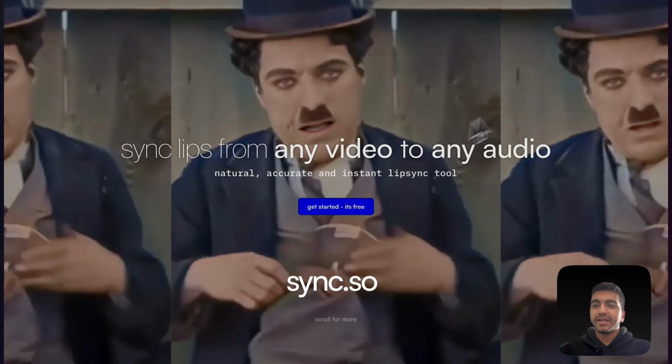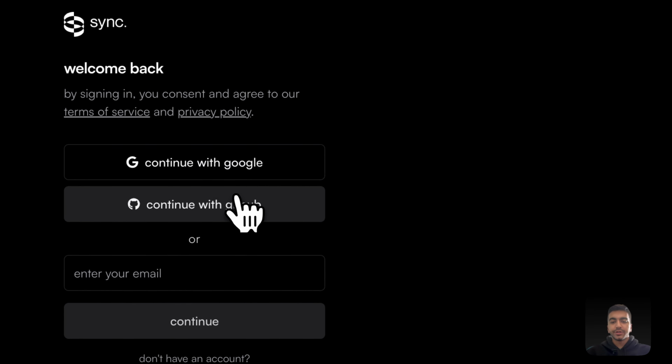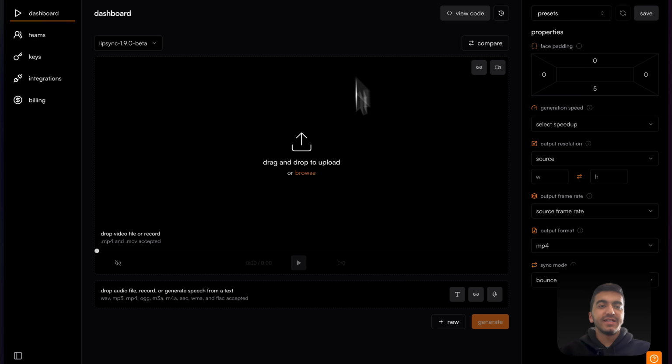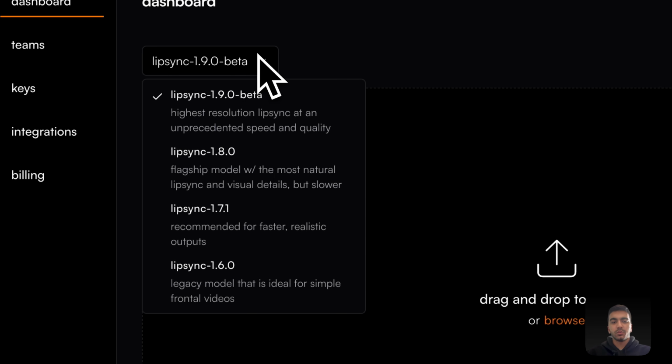So we're going to get started by clicking the Launch Playground button right here, and you can sign in with Google, GitHub, or your email. And after logging in, you should have this screen in front of you. It's actually really simple to use. What you're going to do is make sure the latest model is selected, which for us is lipsync 190.